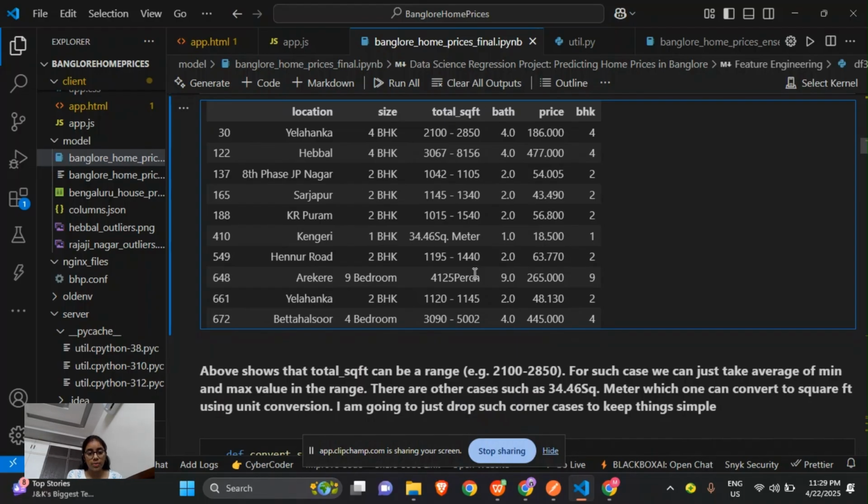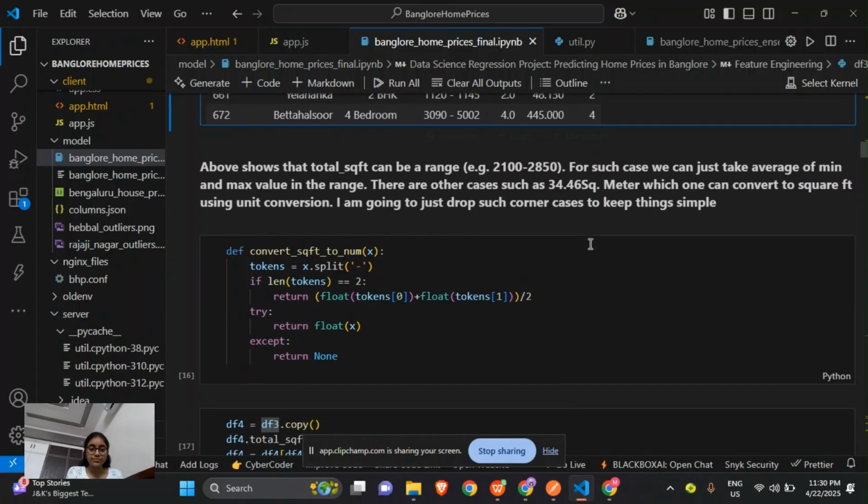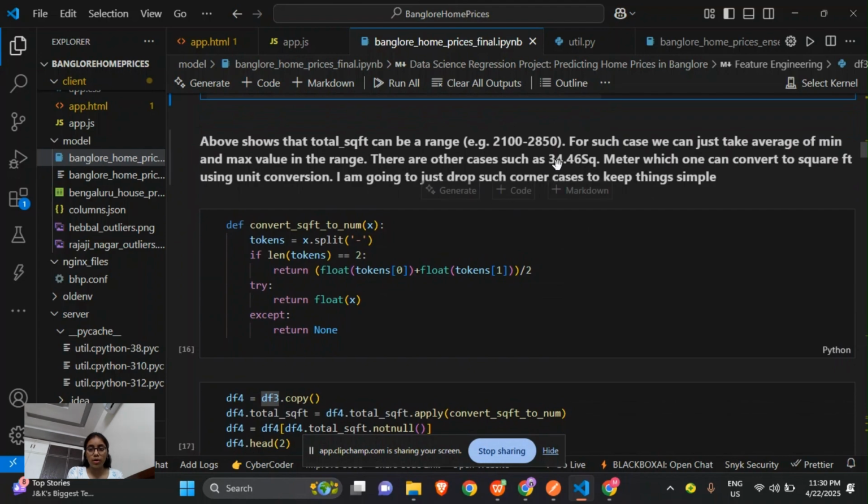The cell identifies problematic total square feet values that aren't simple numbers, like ranges, and need to be handled to make total square feet usable for the data modeling. So we use our float function to find the rows where the total square feet isn't a clear number and flip the result to show us values that aren't floats, like ranges or weird inputs. We display the first 10 examples to get a sense of the issue. These need to be fixed in our model so we can use the total square feet column. So the above total square feet column represents this, and we need to convert it.